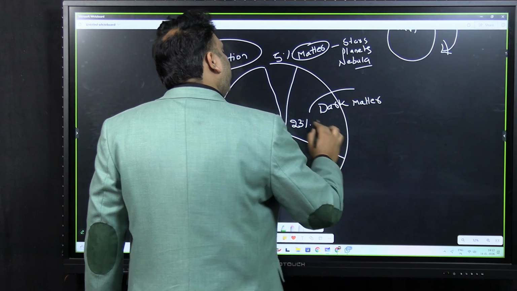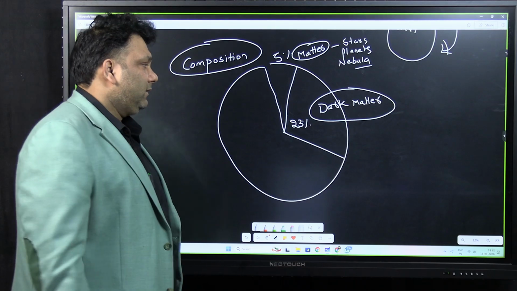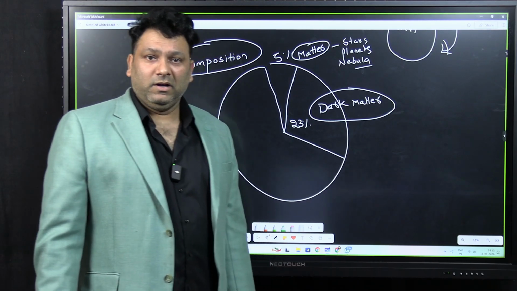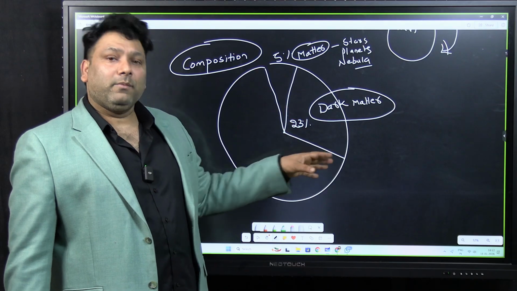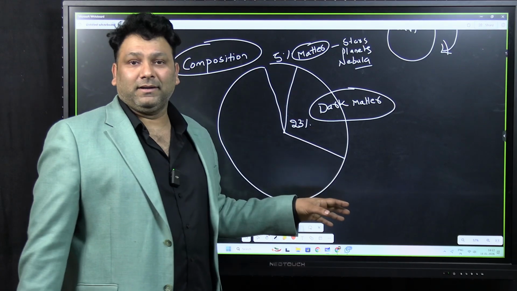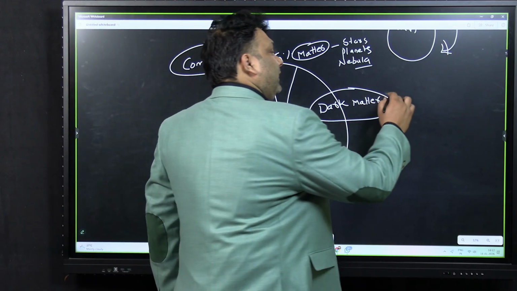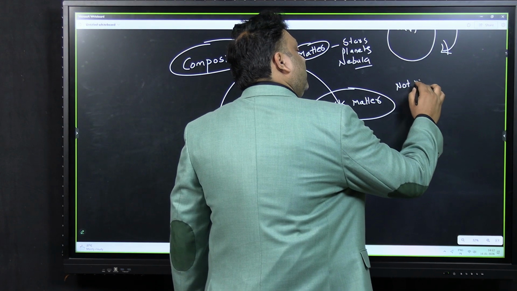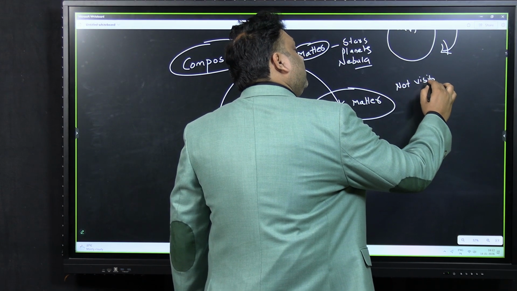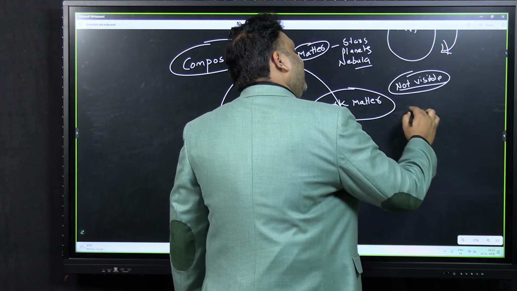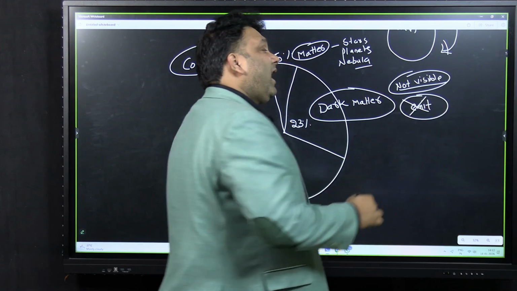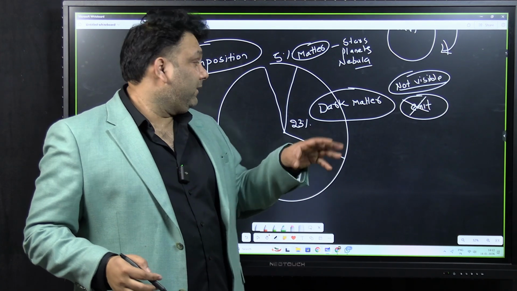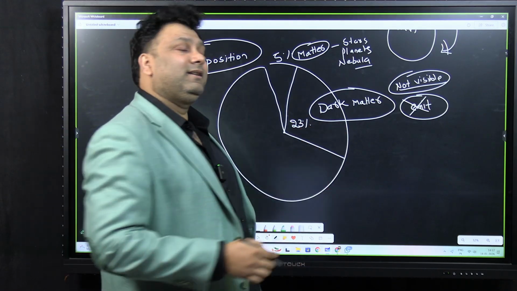Now you'll be reading a lot of articles on dark matter. Then you'll be confused about what to focus on and what not to focus on. So dark matter is such matter which is not visible. Why is it not visible? Because it does not emit light. Then how do you know this dark matter exists?